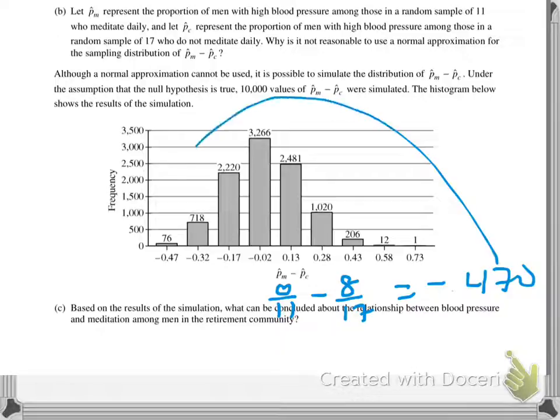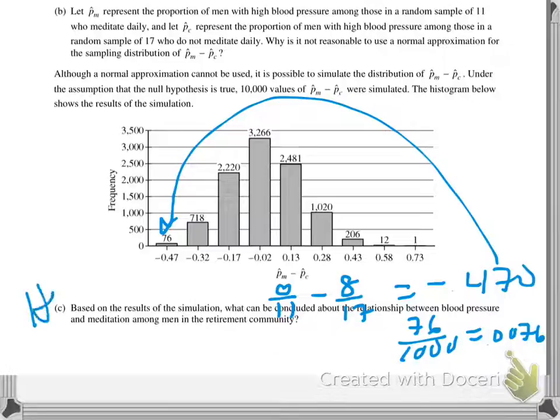Negative 0.470. Do you see that that is this guy right here? And how many people got that same result? It's 76 over 1,000, which is 0.0076. All right, so if you have gotten that probability, remember, of all the people who did this, the probability of getting 0.0076 is pretty low, right? So we would reject the H0.